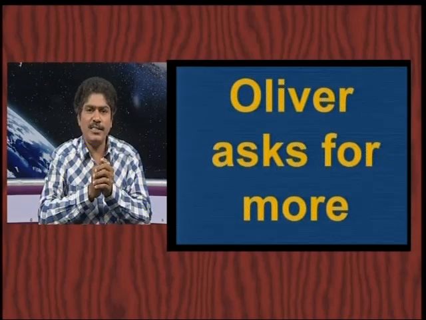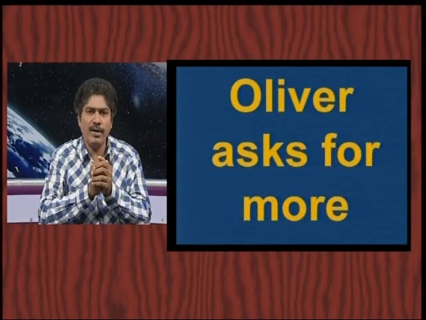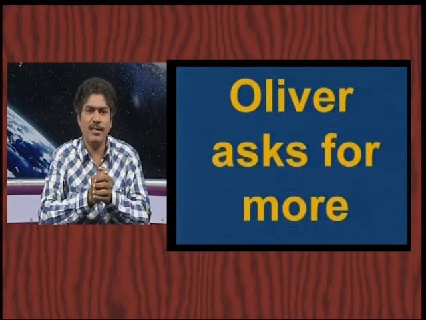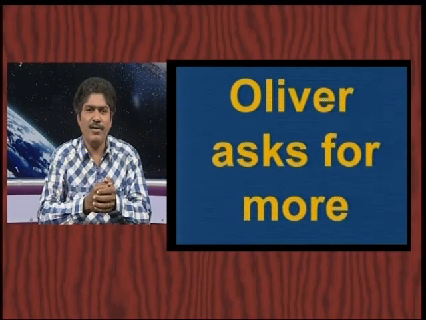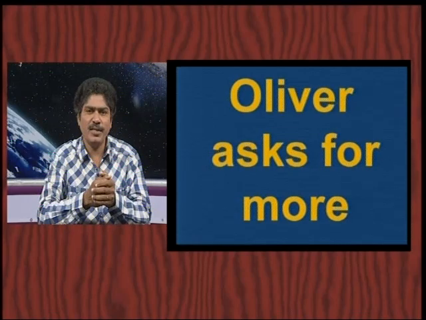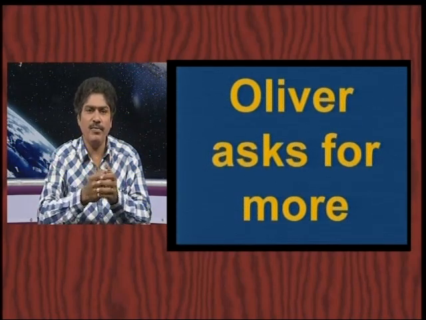Today in our lesson, Oliver, a boy, is an orphan. The title of our lesson today is Oliver Asks for More. What does he ask, dear children? Do you know? Can you imagine? He asks for food.